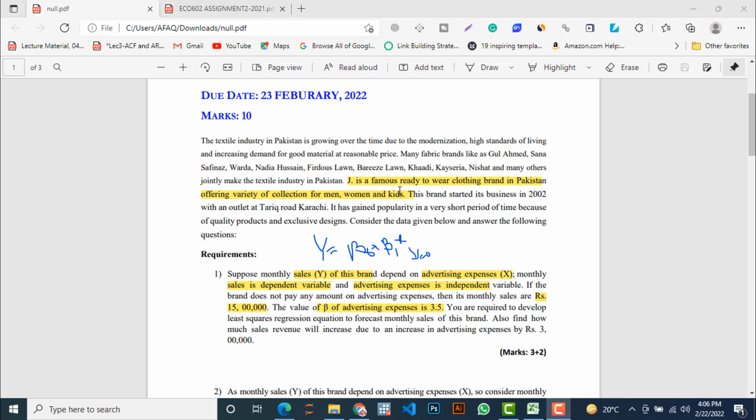J. Dot is a famous ready-to-wear clothing brand in Pakistan, offering a variety of collection for men, women, and kids. This is one of the famous brands in Pakistan which provides ready-made garments to all classes of society, means men, women, and kids. This brand started its business in 2002 with an outlet at Tariq Road, Karachi. It has gained popularity in a very short period of time because of quality products and exclusive design. Consider the data given below and answer the following questions.